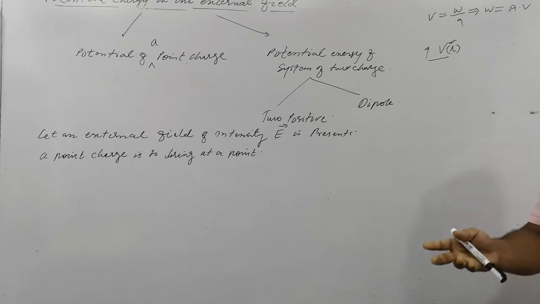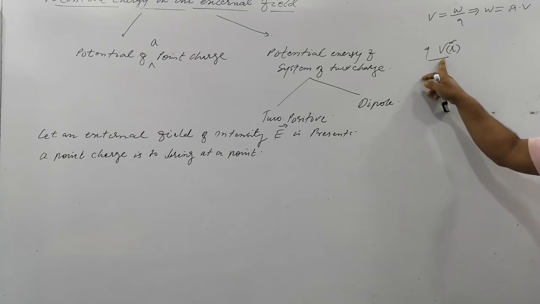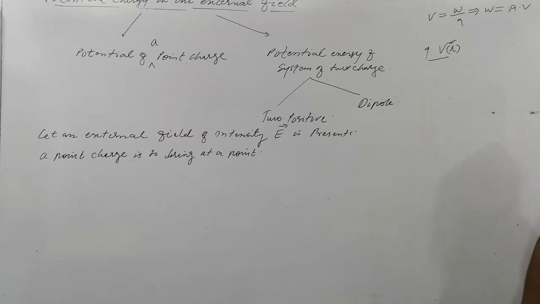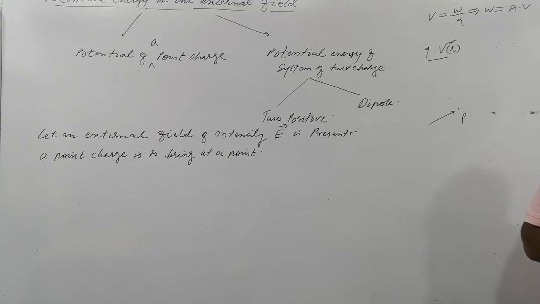So how much work do you need to do? Multiply this potential by the amount of charge you are bringing. You may want to bring 10 coulomb, 20 coulomb, 100 coulomb. Suppose there is a point P. Every second, how much electron will pass through?